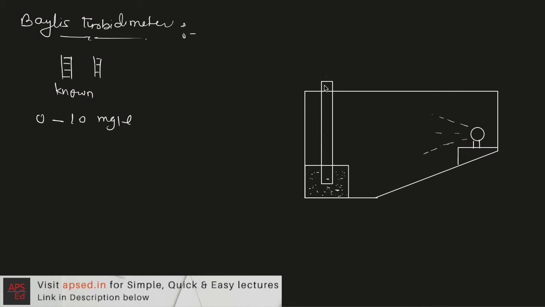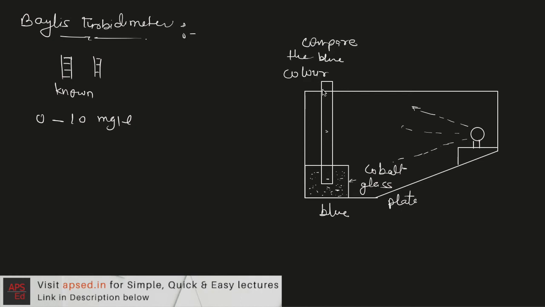One tube will be behind this tube, and here we place a bulb. So this bulb lights up, and these light rays go in all directions, so they will be hitting this cobalt glass plate. These cobalt glass plates are of blue color. Now because of the blue color of these glass plates, this water will also look blue. So we try to compare the blue color in the two sample tubes that we have. We look from here and compare the blue color in these two tubes.